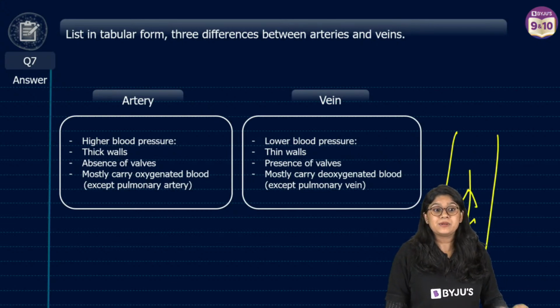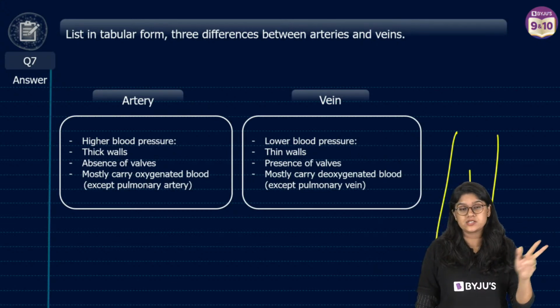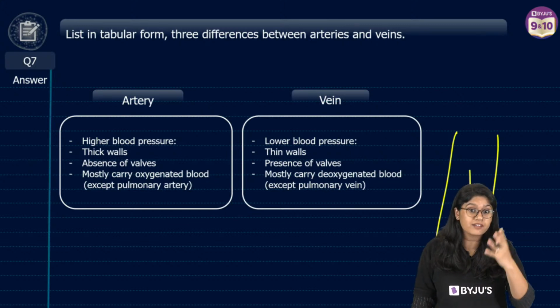Similarities will not come. Similarities you might have in your higher classes, because the type of tissue used over here is very similar.